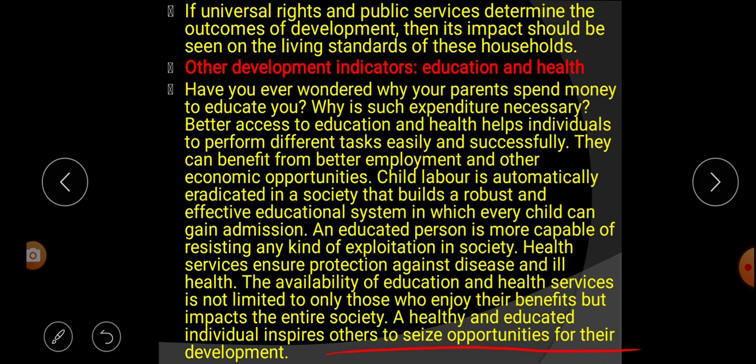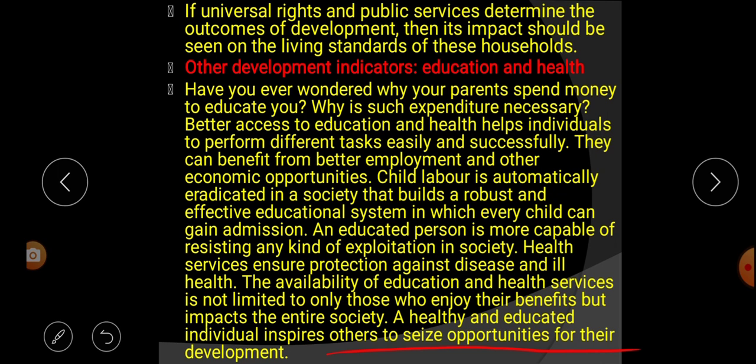And if we are better educated, then we will get better employment and better economic opportunities. Child labor is slowly eradicated from the society, and free and compulsory education up to age 14 is granted.